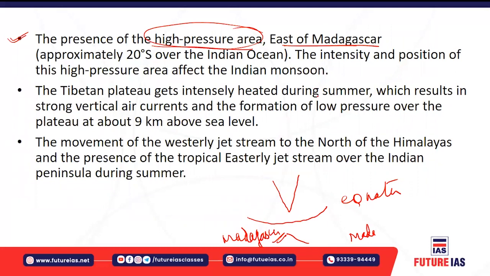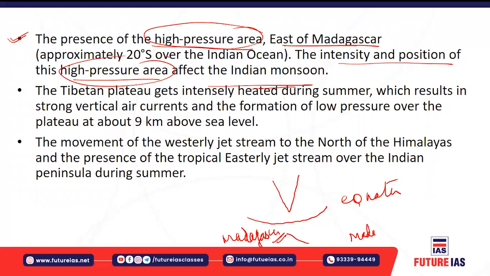The intensity and position of the high pressure area affect the Indian monsoon also. The greater the high pressure zone east of Madagascar, the greater will be the intensity of the rainfall in terms of the Indian monsoon.